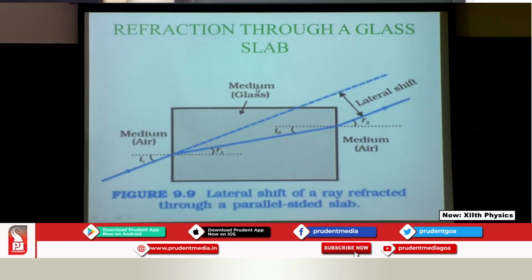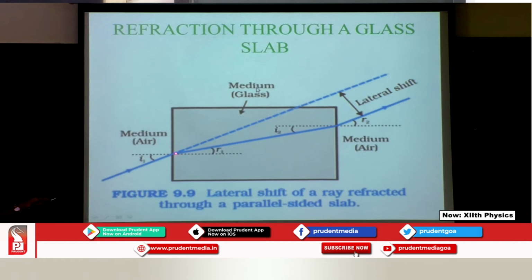So, I have got the picture, the ray diagram of the glass slab. Here the ray which is travelling is encountering the interface at two places. That is, over here the ray is going to move from the rarer to the denser, denser is the glass, and at the second point it is going to move from the glass to the air, that is denser to the rarer. So, let us see how the things are happening.